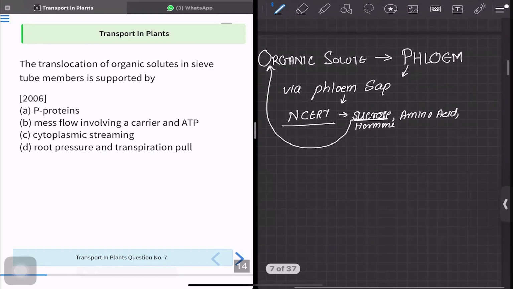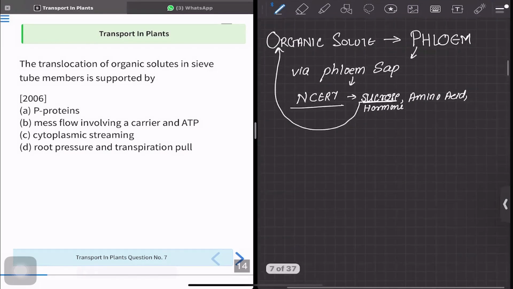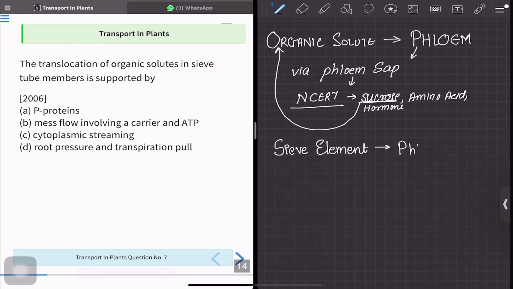Now in phloem, we have sieve elements, and sieve elements are required to be maintained. So how is the sieve element going to be maintained? So we have two things. The phloem protein is one, which is nothing but the P protein.